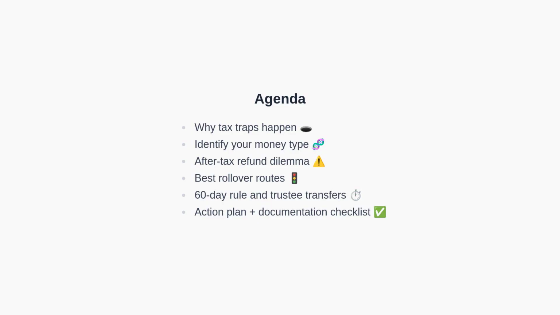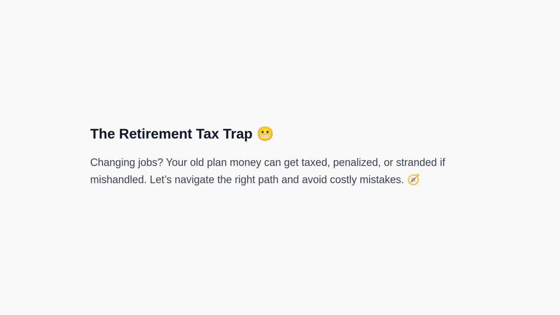Now, let's set the stage with a quick overview of the trap itself. Changing jobs often triggers distributions or refunds from old retirement plans. If you move funds incorrectly, you could face taxes, early withdrawal penalties, and withheld amounts you did not intend to pay. In this video, we will guide you along a structured path to keep your funds tax advantaged. With that foundation, let's clarify the exact type of money you are dealing with.